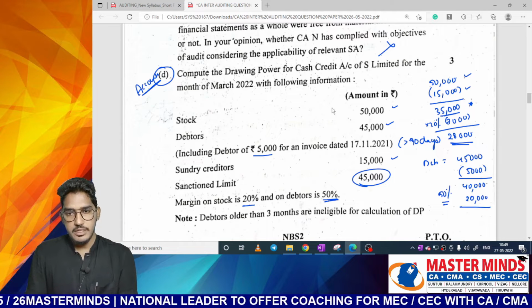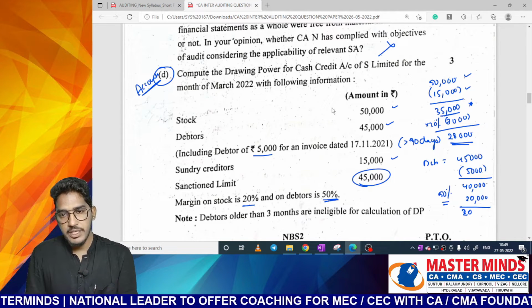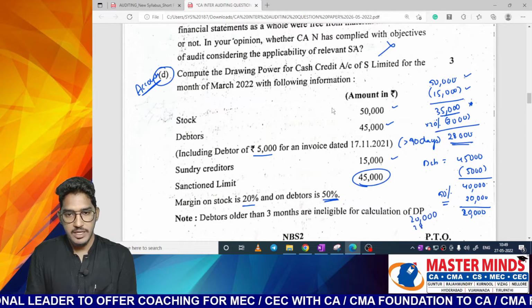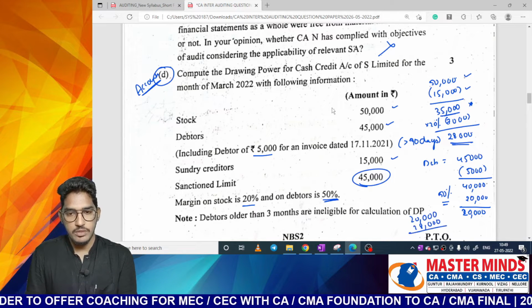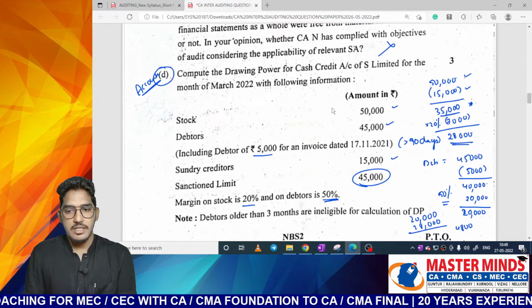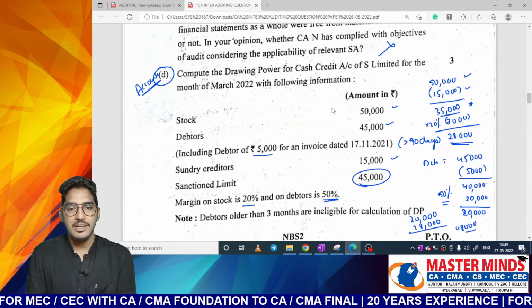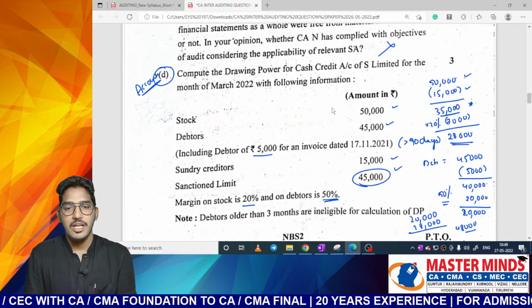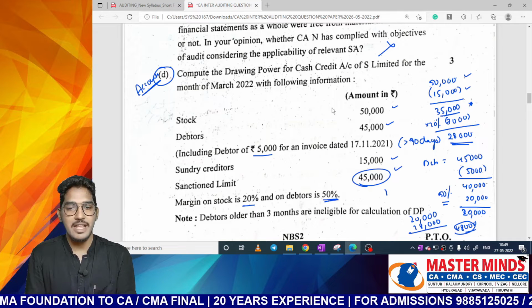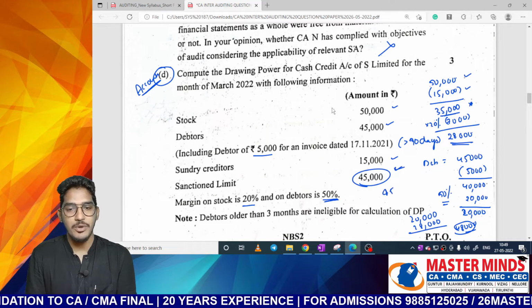So the net drawing power on debtors is going to be 20,000. So now 20,000 plus 28,000 will come to altogether somewhere around 48,000. But the sanction limit is how much? 45,000 only. So drawing power will be either this amount or the sanction limit, whichever is lower. Since the sanction limit is 45,000 only, drawing power also will be 45,000.